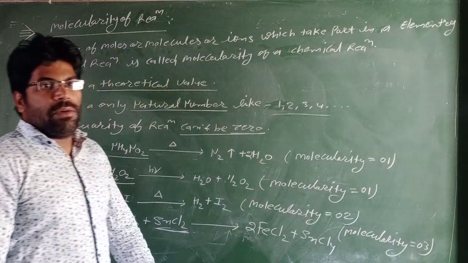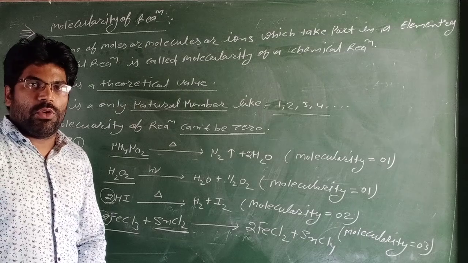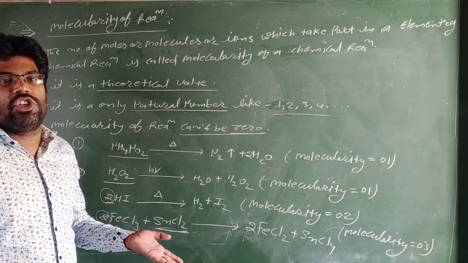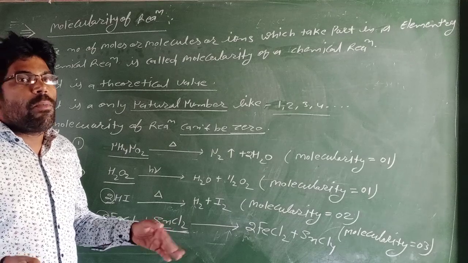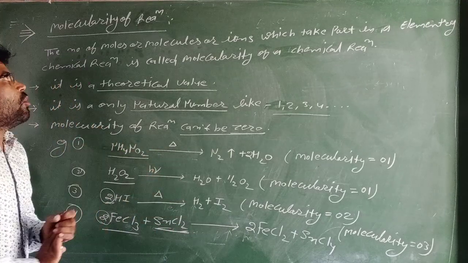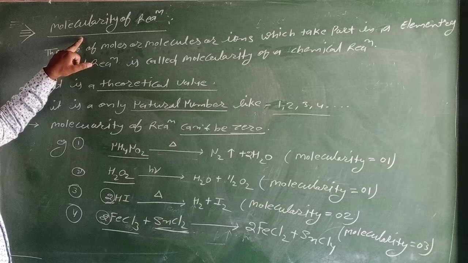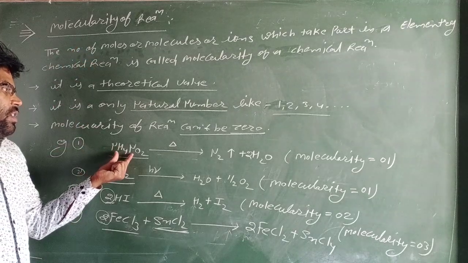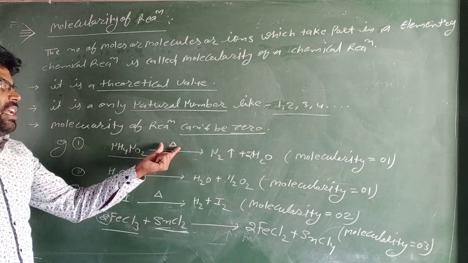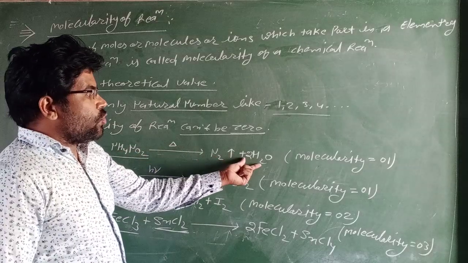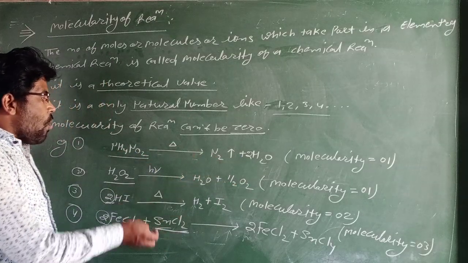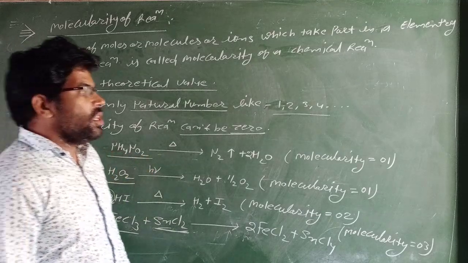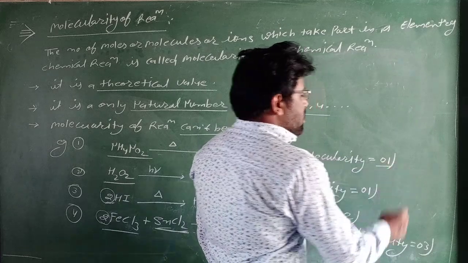The molecularity of a reaction can never be 0, because the reactant molecules will never be 0. If the reactant molecules are 0, then the reaction is not possible at all. Molecularity of reactions is explained by 4 examples. Ammonium nitrite, if ammonium nitrite is heated, then N2 and 2H2O is formed. In this reaction only one ammonium nitrite molecule takes part in the reaction. So the molecularity of the reaction is 1.